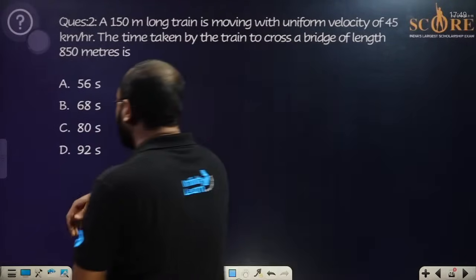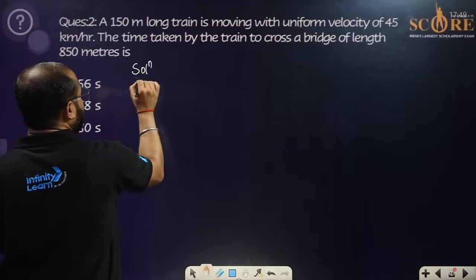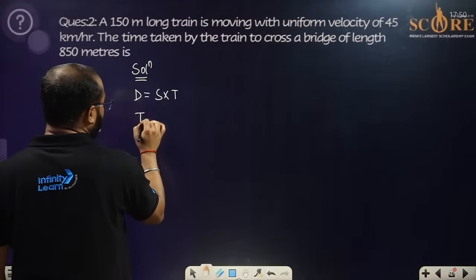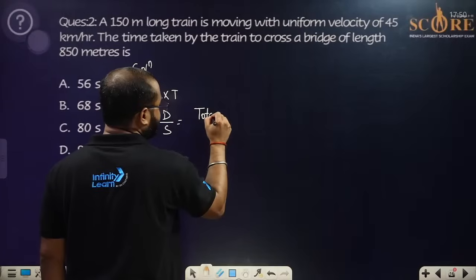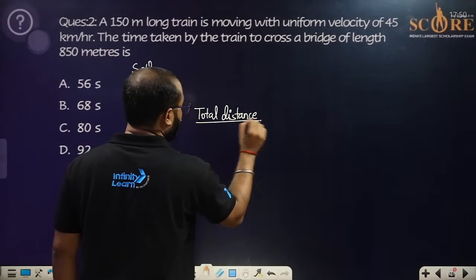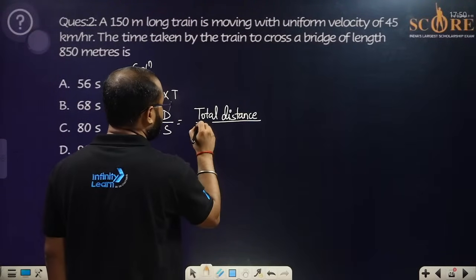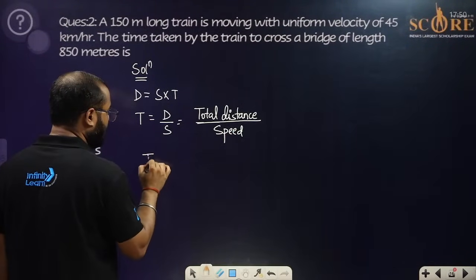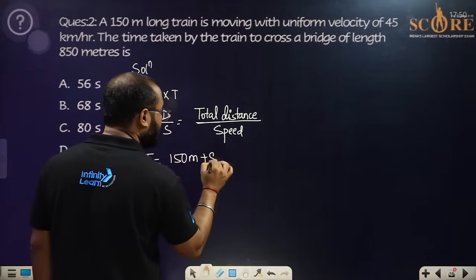Chalo. In our junior classes we have learned this particular formula: distance is equal to speed into time. So we want to understand about the time. So time will be equal to distance by speed. When we talk about distance, it is the total distance by total speed. Now, we have to find out the time. Total distance is 150 meter of the train length plus 850 meter of bridge.